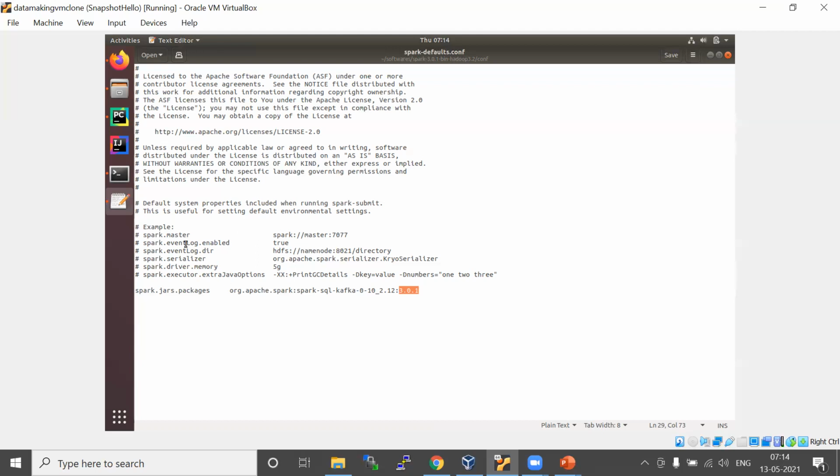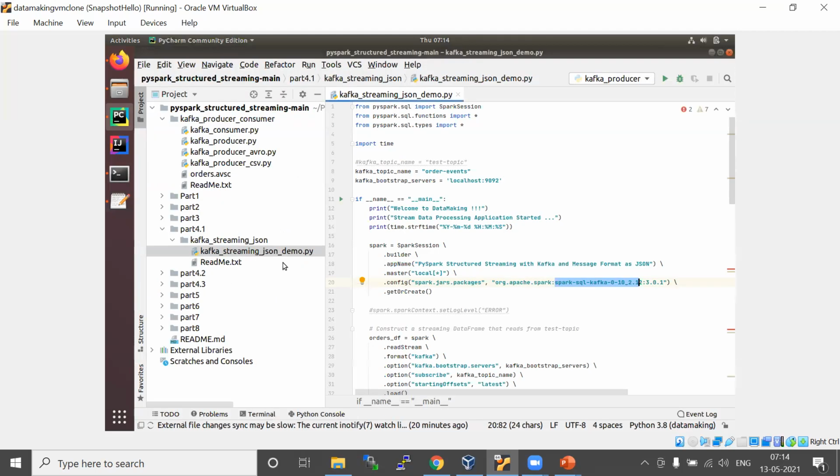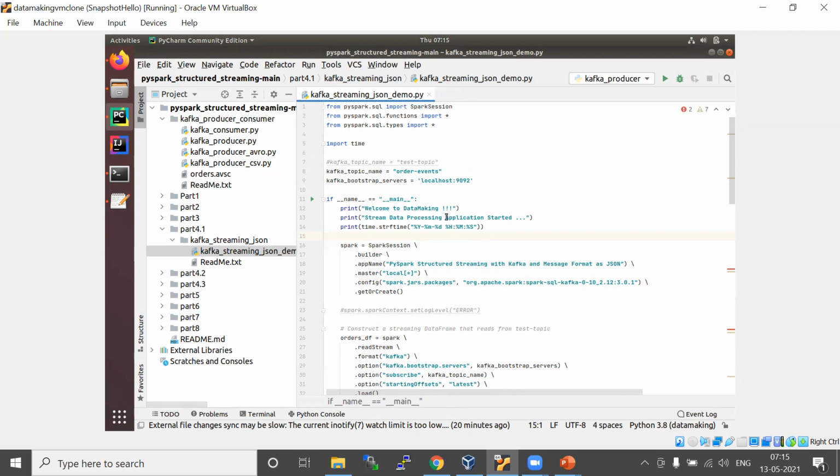So you don't need to do it for every program you run. If you want to download just for your program alone, you can pass it this way. And one more method: we run this Spark application from the PyCharm IDE. There is another option, I don't know whether I told you or not. You can run your PySpark using the spark-submit command line utility.